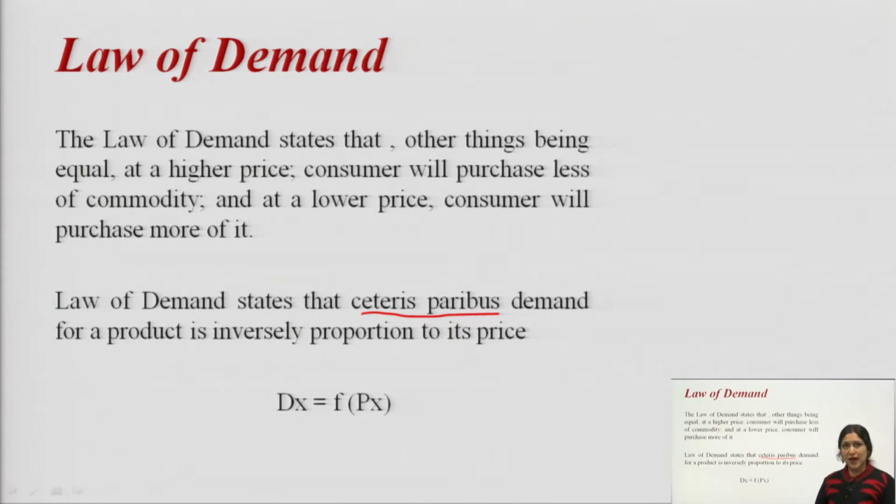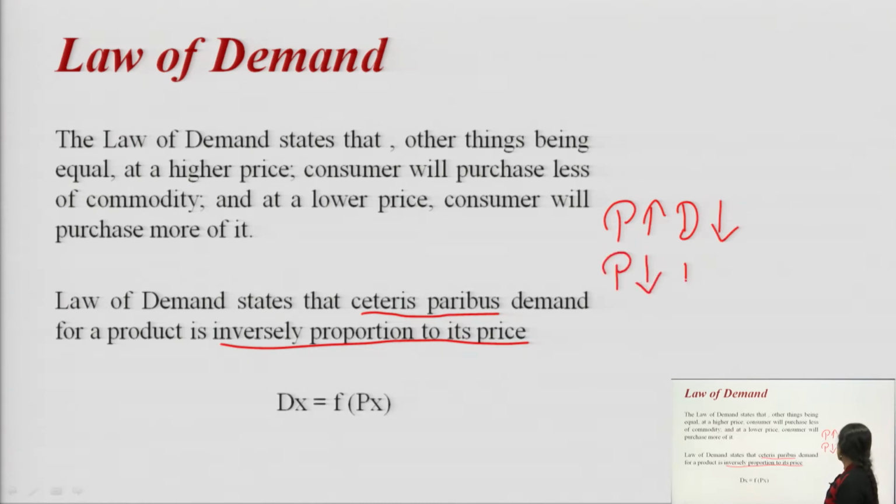So, we take it as ceteris paribus, other things remain constant. Demand for a product is inversely proportional to its price, means when price increases demand decreases and when price decreases demand increases. That is what law of demand is.